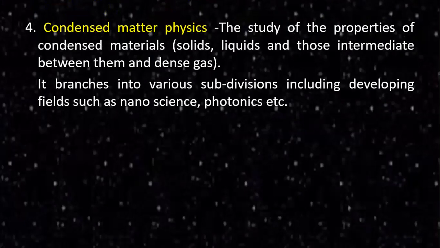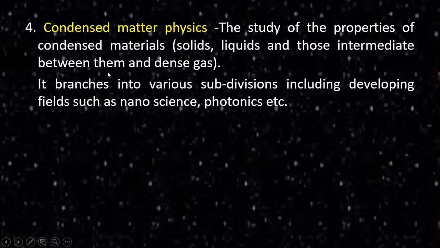The next is called condensed matter physics, otherwise called plasma physics. That is the study of the properties of condensed materials: solids, liquids, and those intermediate between them, and dense gases. The state intermediate between solids and liquids is called plasma.